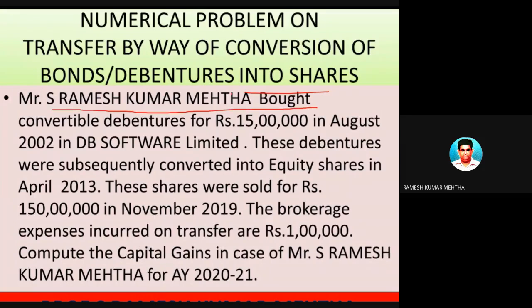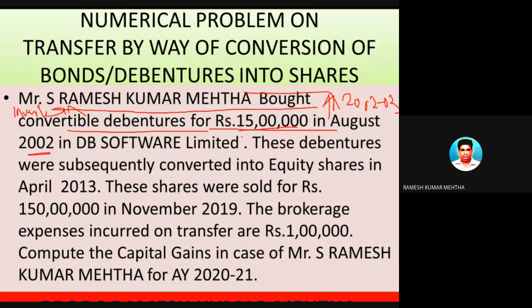Ramesh Kumar Mehta bought, or invested in, convertible debentures of rupees 15 lakhs in August 2002. That is in the year 2002-2003. That is the first point: the year in which these debentures were acquired was 2002-2003. And the amount he invested in these debentures was 15 lakh rupees.